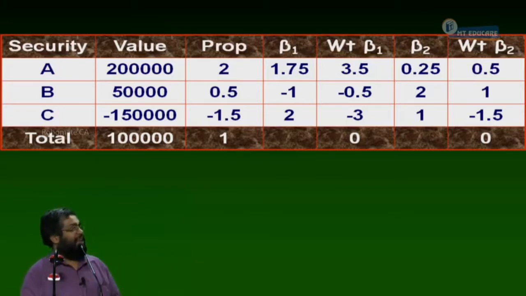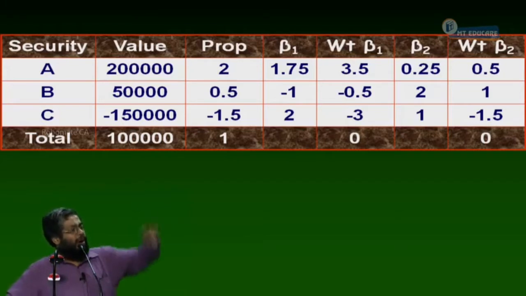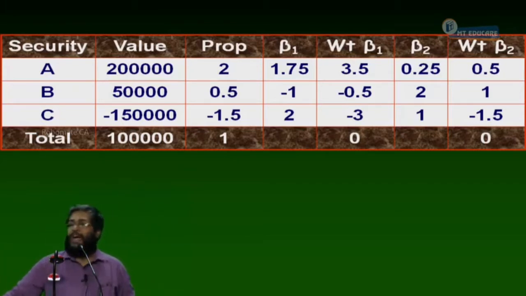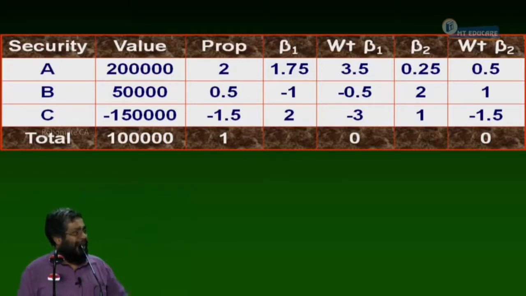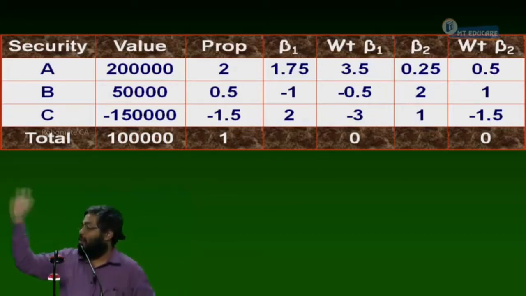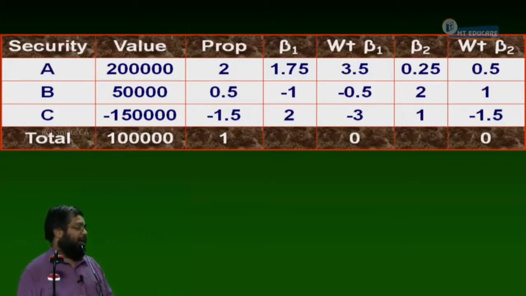Because you always first buy and then sell. That's a normal business transaction. I should be owning an asset for it to be sold. So first buy and then sell is what happens in all markets. Yes or no? But in the share market, even without owning a share, I can sell the share and then buy it tomorrow. This process of selling a share without owning it is what we call a short sell. Some countries permit it and some countries may not permit it.